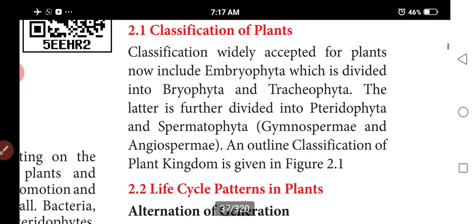Classification of plants. The life history of green plants involves 2 generations which alternate with each other. The classification widely accepted for the plant kingdom is under Embryophyta, which is divided into Bryophyta and Tracheophyta. Again it is divided into Pteridophyta and Spermatophyta. Spermatophyta includes the gymnosperms and angiosperms.